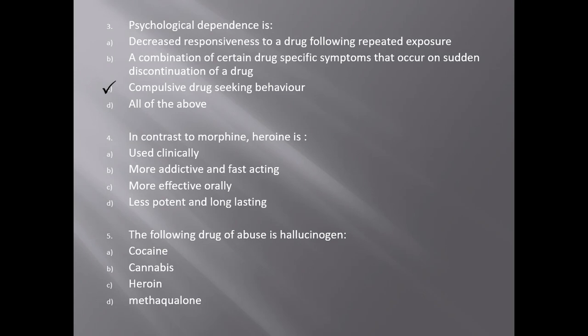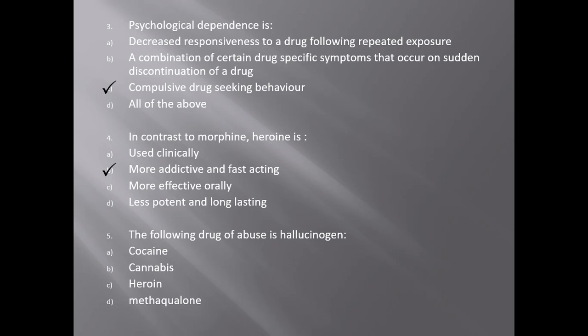Next. In contrast to morphine, heroin is A. Used clinically, B. More addictive and fast-acting, C. More effective orally, and D is less potent and long-lasting. The answer is B. Morphine is a naturally occurring substance derived from the opium plant, whereas heroin is a processed form of morphine and it is more addictive and fast acting than morphine.